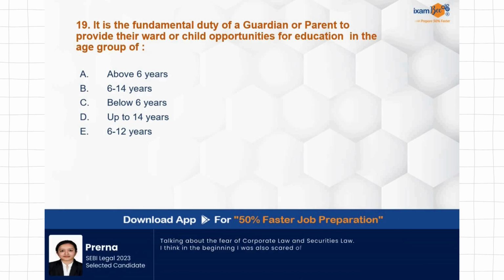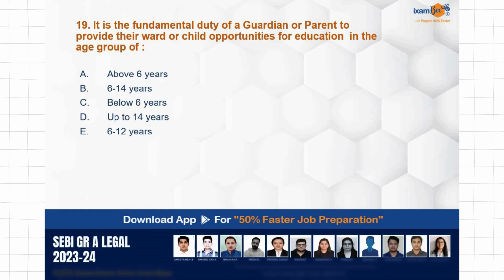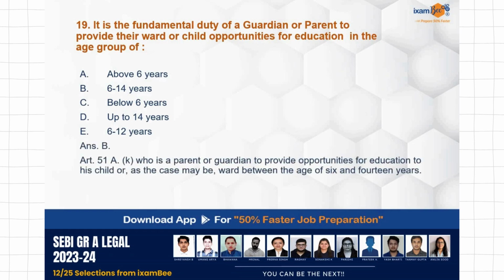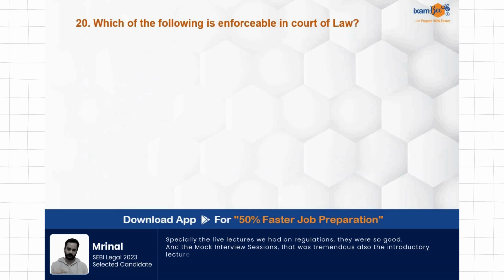क्योंकि इसके provisions तीन जगह पे हैं. So कई बार students को confusion हो जाता है. So be very clear what is given under 21A, what is given under 45, what is given under the fundamental duty also. It was added by 86th Amendment. Correct answer is B, 6 to 14 years. 51A subclause K is talking about it. यहाँ पे भी 6 to 14 years ही है. सिर्फ directive principles में 5 years तक है.